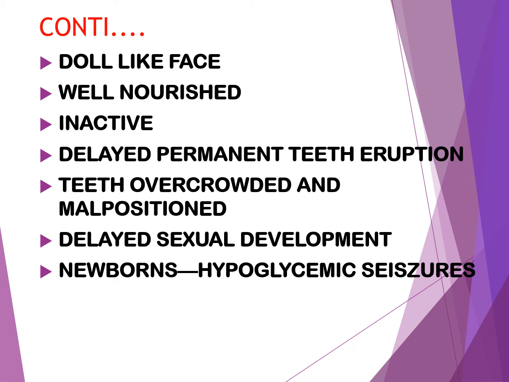The teeth are overcrowded and malpositioned. This is because of the underdeveloped jaw. Then delayed sexual development. Delayed sexual development and small genitals in these children is because of gonadotropin deficiency. Then in case of newborns, there may be a chance of hypoglycemic seizures because of the deficiency of ACTH, that is adrenocorticotropic hormone.